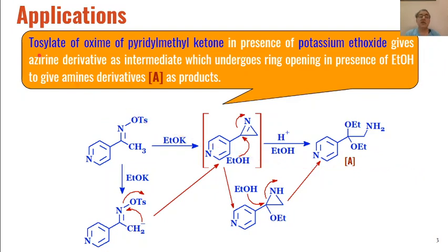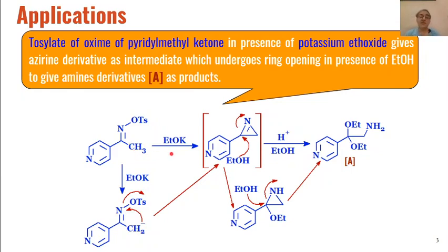Then we will study some applications of this rearrangement. For example, we have the tosylate of the oxime of pyridyl methyl ketone. Pyridyl methyl ketone, when reacted with hydroxylamine, will give us the oxime, and that oxime on reaction with paratoluene sulfonyl chloride will give us this tosylate of the oxime of pyridyl methyl ketone.